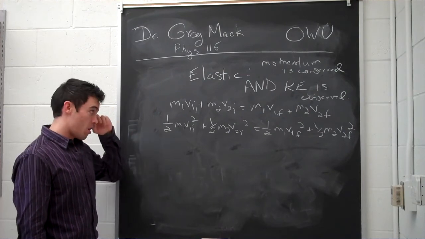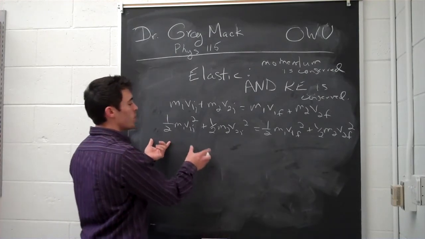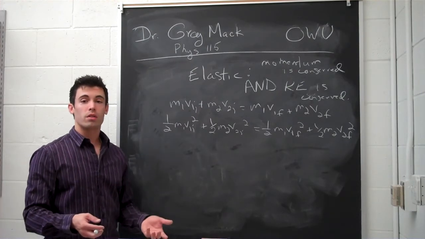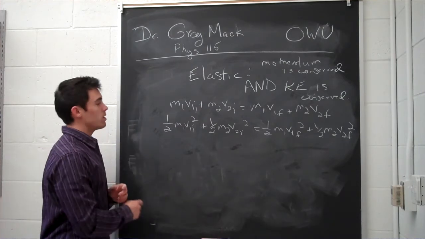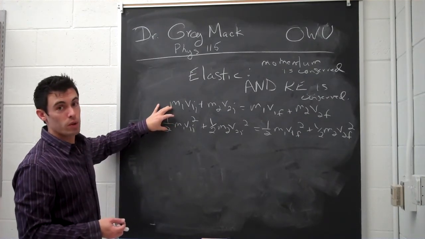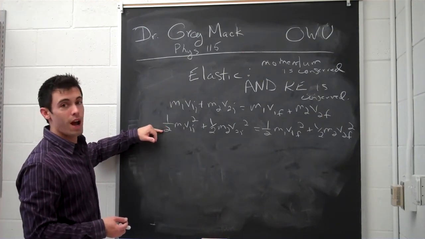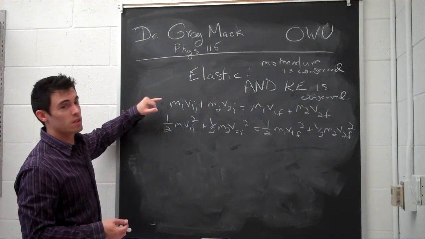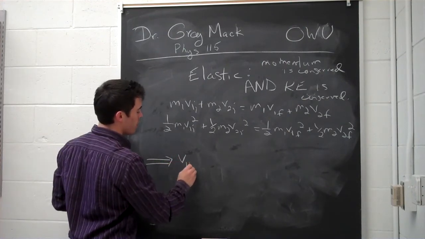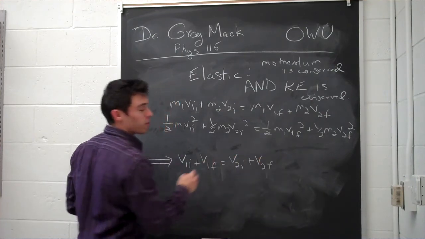Okay? And the way you do that, as I did this in class, is you get all the m1s on one side on this equation, all the m2s on one side on that equation, and you see what you end up with for your answer. And what you realize, and if you want to try this again without me doing it for you on the board, that would be a good exercise to do, to solve for this and factor it out, and then see how that compares to this one, you end up with v1I plus v1F is equal to v2I plus v2F.